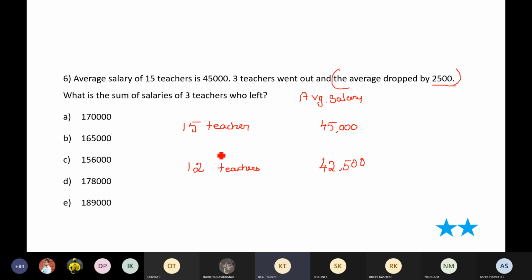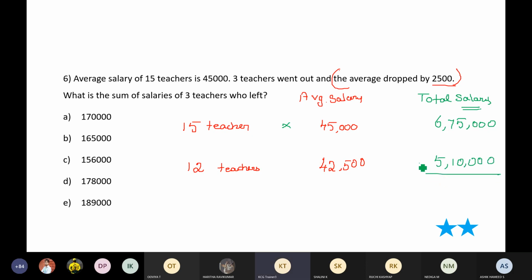So how do we proceed with this question from here, sir? Calculate the total salary. How do we calculate total salary? Average into number of teachers. What is 15 into 45? So 10 times 45,000 is 4,50,000 and then 2 lakh 25,000 more. So you'll have 6 lakh 75,000. Okay, 42,500 into 12. What is 42,500 into 12, guys? 5 lakh 10,000.